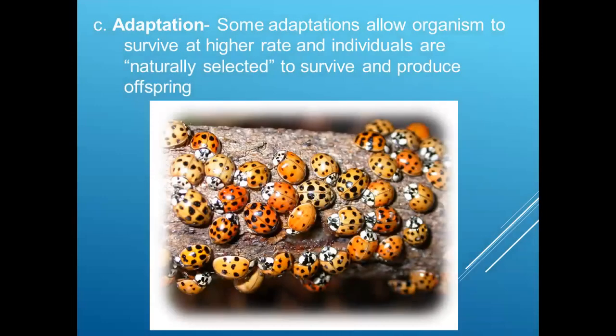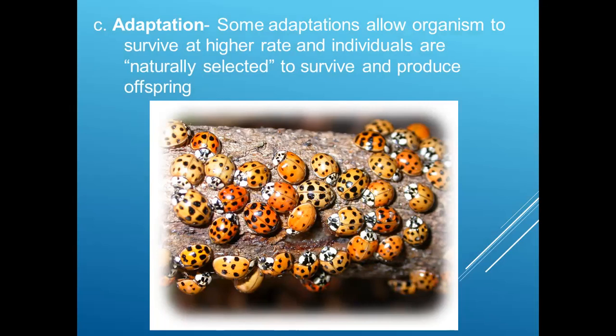The third point is adaptation. Some adaptations allow organisms to survive at a higher rate, and individuals are naturally selected to survive and produce offspring. It is possible that although organisms are given a similar kind of environmental condition, some of them could be surviving better, and some may not be surviving in a better way.